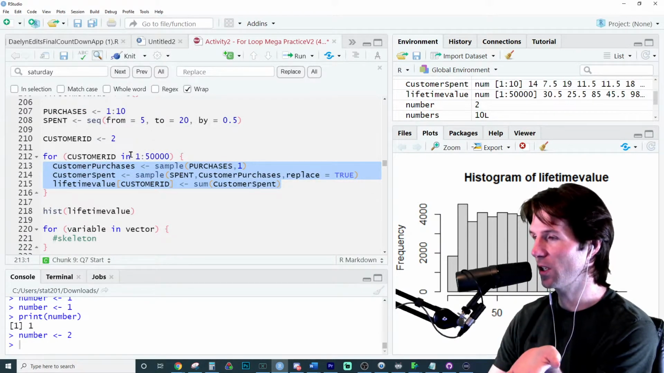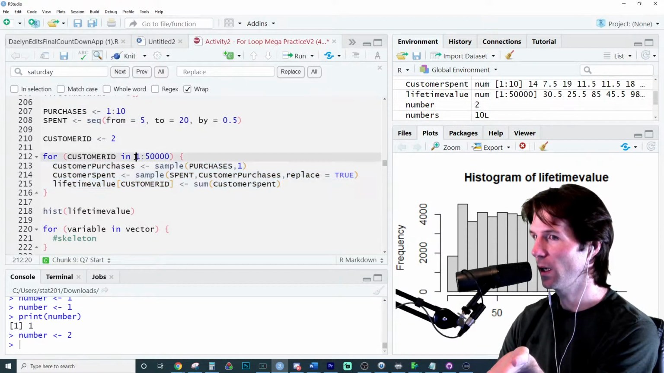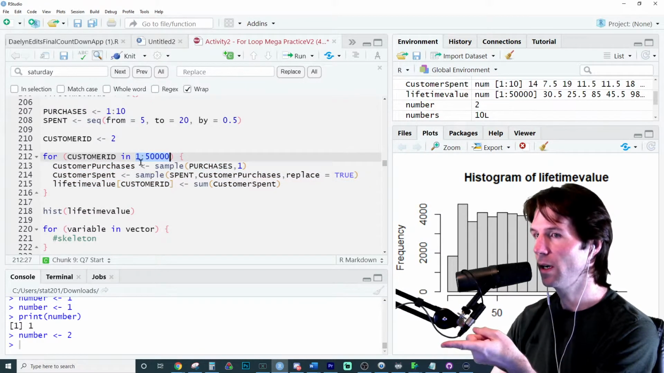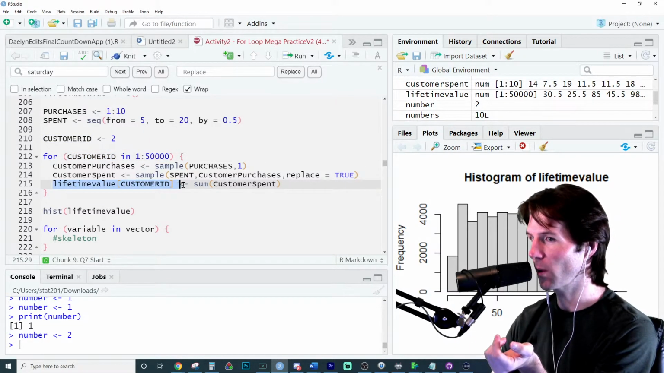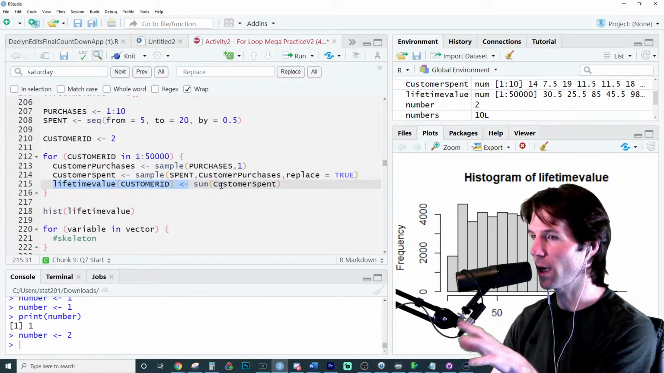If we said generate 50,000 customers, well, the vector should be, we're going to generate the first customer up to the 50,000th customer. And then we just need, like, what customer are we generating? I think this right here would be the obvious part. We need to store the lifetime value of the first customer. And then we just have to create that value right there.